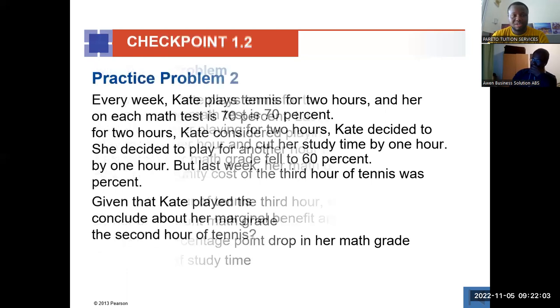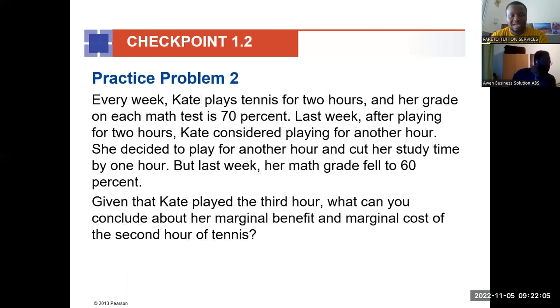All right, let's look at another aspect. So the same preamble, okay? Now, because she added an extra hour, what can you say about her marginal benefit and her marginal cost of the 2nd hour of tennis? As she added another hour, what can you say about the marginal benefit and the marginal cost? So the marginal benefit is the 1 hour that she added to the tennis.